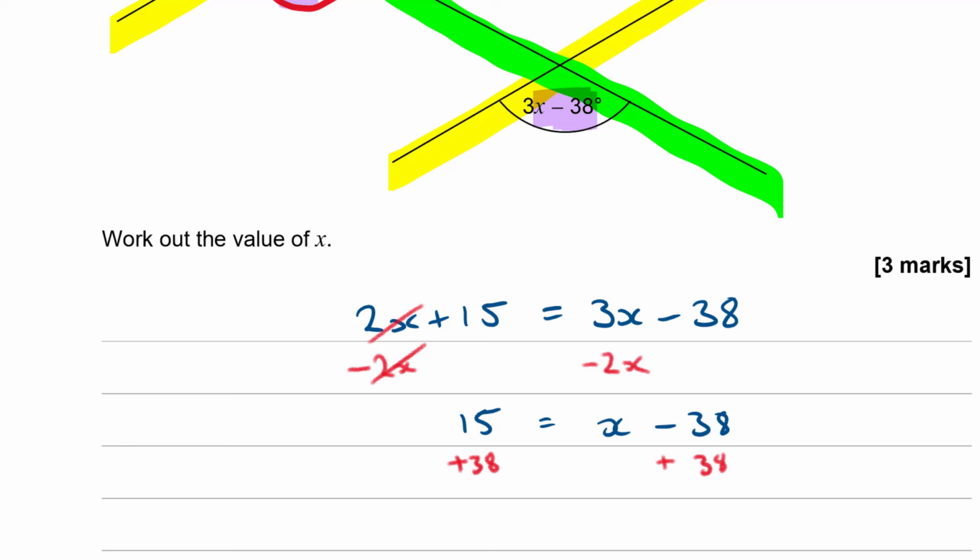You'll see that minus 38 plus 38 are going to cancel each other out, leaving you with x on the right, and on the left 15 plus 38, that's 38, 48, 53, isn't it? That tells me that x is equal to 53.